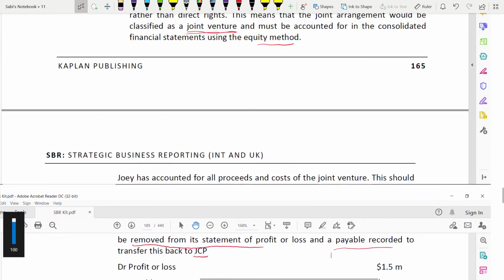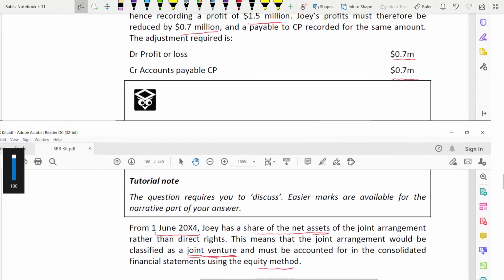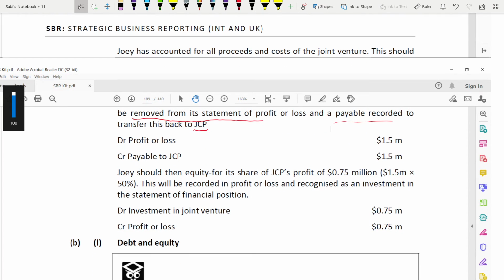So now what do you have to do? Debit 1.5 profit, credit 1.5, because 1.5 was the profit which we got.